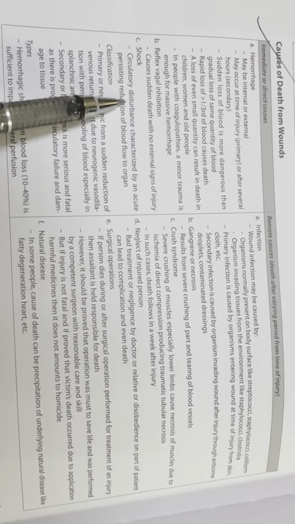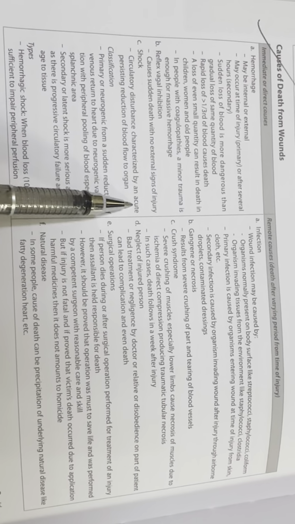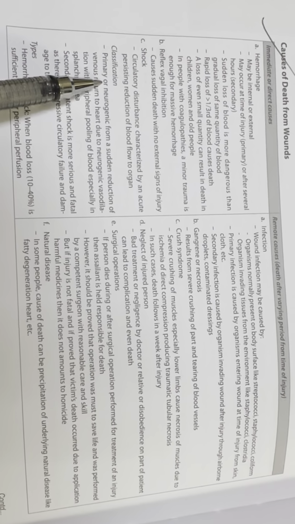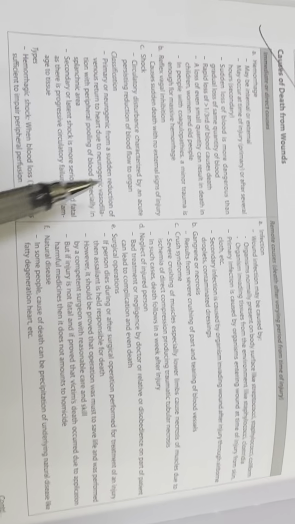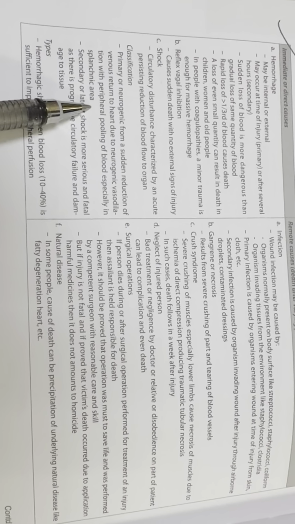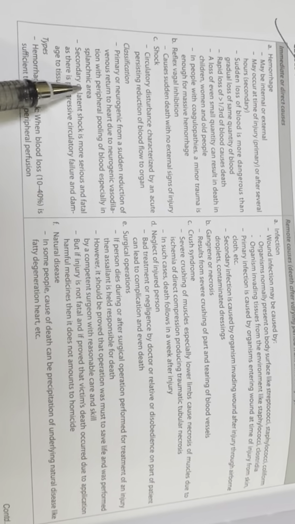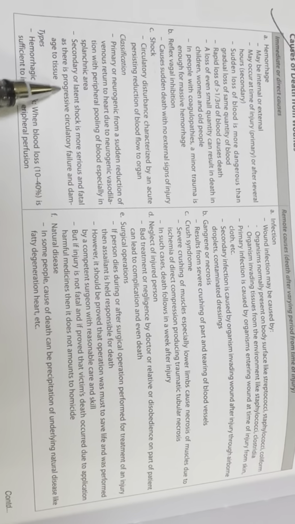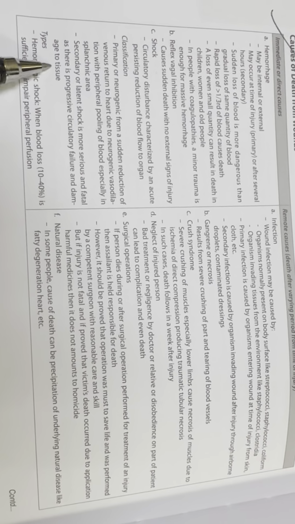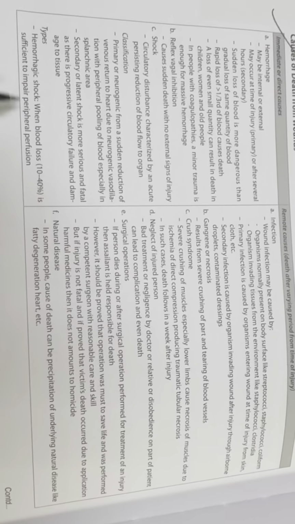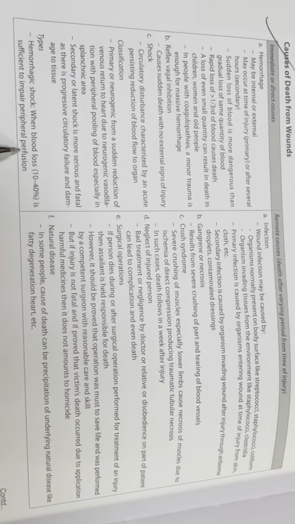Shock: circulatory disturbance characterized by an acute persisting reduction of blood flow to the organs. Classification: primary or neurogenic, from a sudden reduction of venous return to the heart due to neurogenic vasodilation with a peripheral pooling of blood, especially in the splanchnic area. Secondary or latent shock is more serious and fatal, as there is progressive circulatory failure and damage to tissue. Types: hemorrhagic shock, when blood loss of 10 to 40% is sufficient to impair peripheral perfusion.